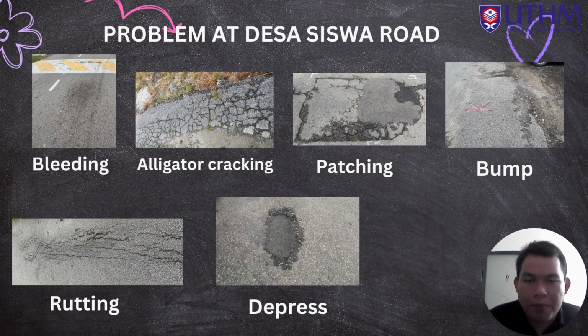This is a type of road problem that we see at Desa Siswa Road. First one is bleeding. Second one is alligator cracking. Number 3 is patching. Number 4 is bump. Number 5 is rutting. And number 6 is depression.